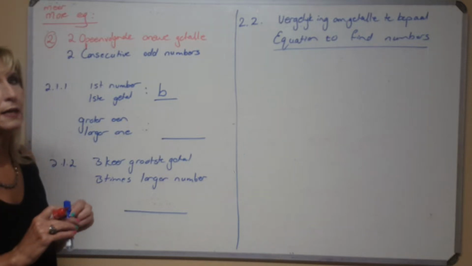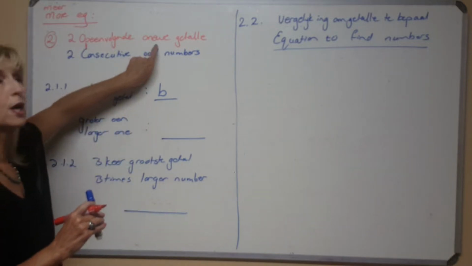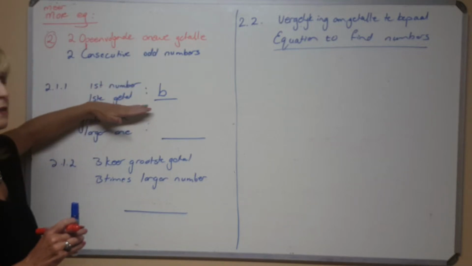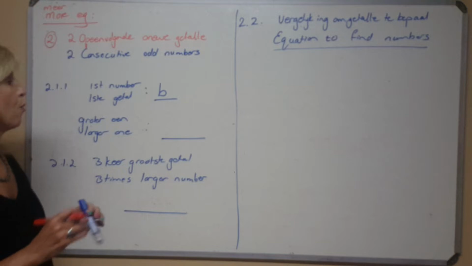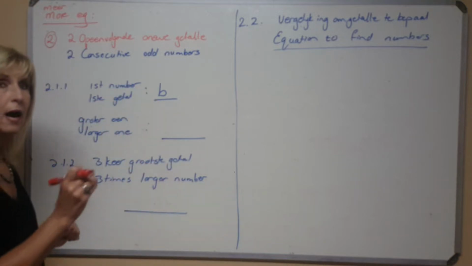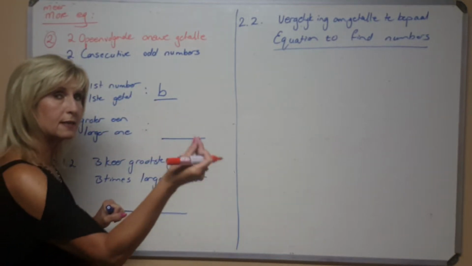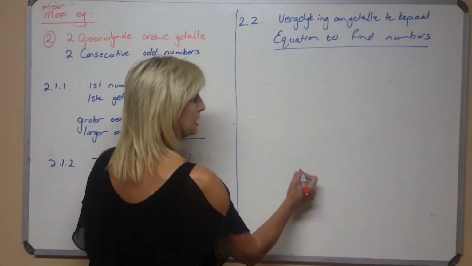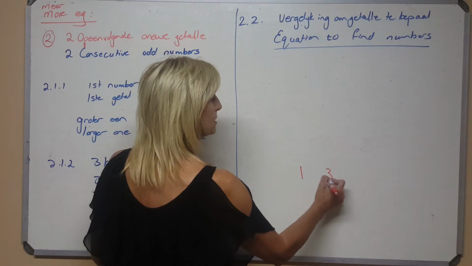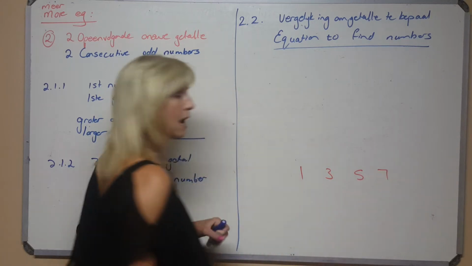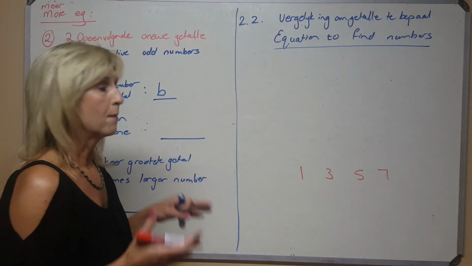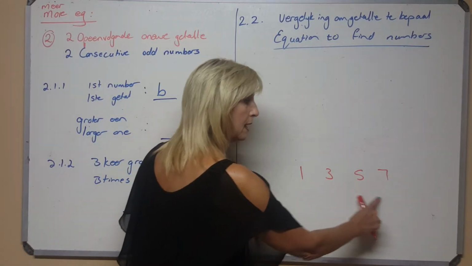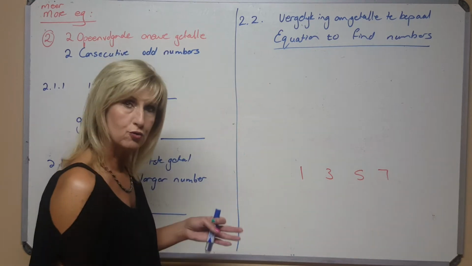But here is now a twist, because they tell me it is 2 odd numbers. If they are 2 odd numbers, and they tell me that the first one is b, what would be the larger one of the 2? How much do I have to add to get to the next odd one? Now, think a little for yourself. Where are your odd numbers? Say the one is 1, then the next one is 3, and the next one 5, and the next one 7. I don't know which one is the first one. But I know that the difference between them, to stay odd, is that I have to add 2.